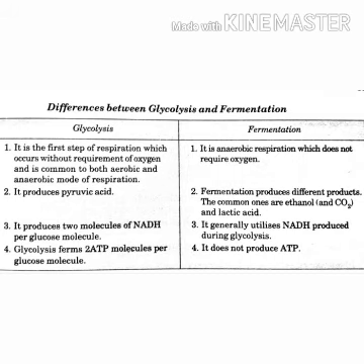Third, glycolysis produces 2 molecules of NADH2 per glucose molecule, while fermentation generally utilizes the 2 molecules of NADH2 produced during glycolysis. And the fourth difference, glycolysis forms 2 ATP molecules per glucose molecule, while in fermentation no ATP is produced. These are the differences between glycolysis and fermentation.